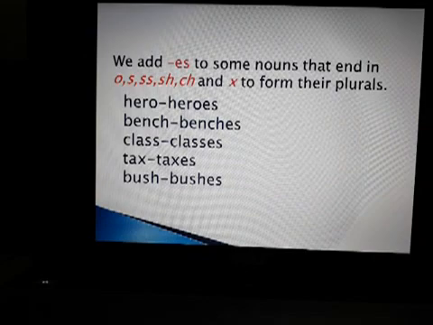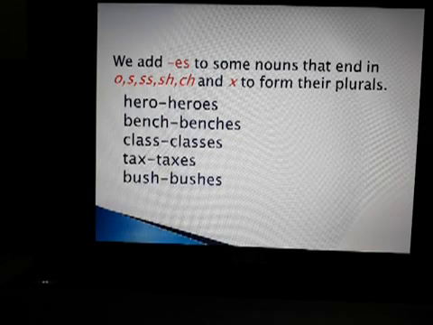As I told you, we can change from singular to plural in so many ways, and we discussed that in most nouns we just add s. But there are many nouns where we add es to some nouns that end in o, s, double s, sh, ch and x to form their plural nouns.